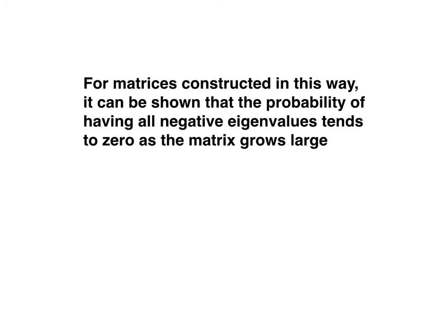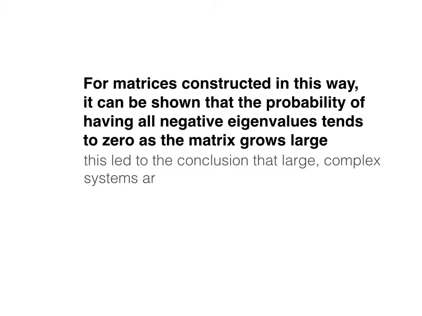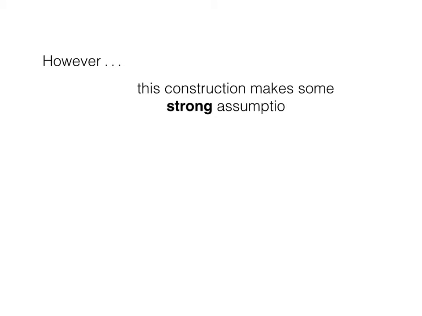For matrices constructed in this way, it can be shown that the probability of having all negative eigenvalues tends to 0 as the matrix grows large. This led to the conclusion that large, complex systems are highly unlikely to be stable. However, this construction makes some strong assumptions.